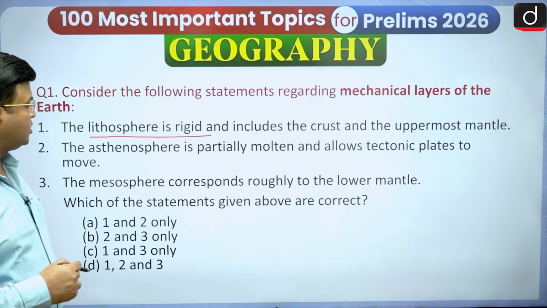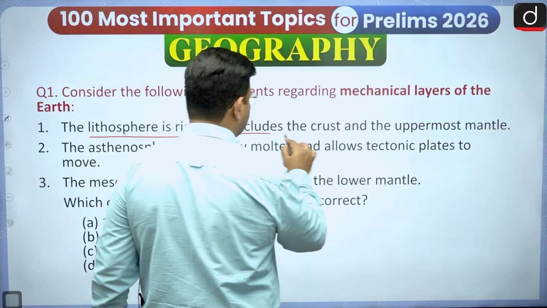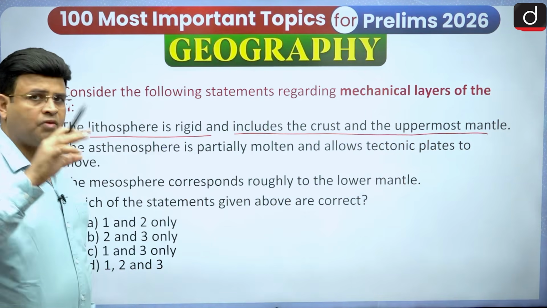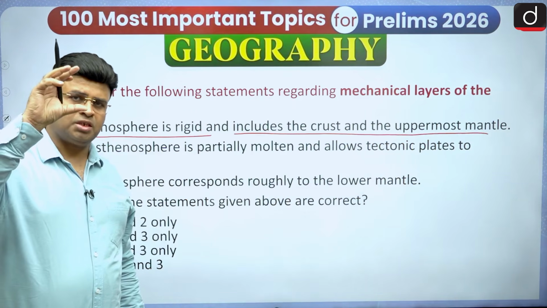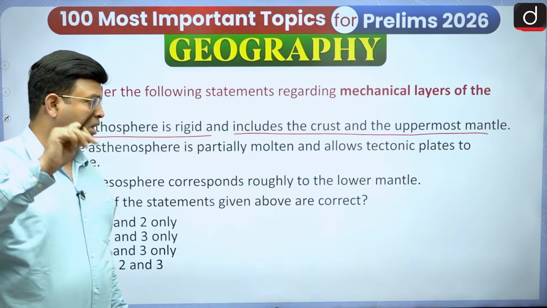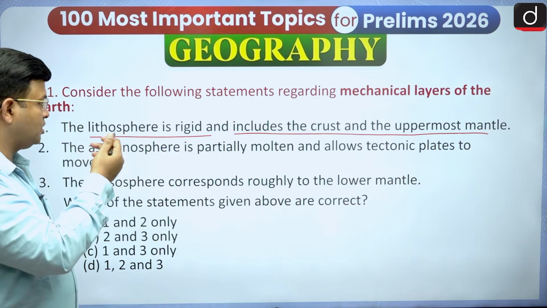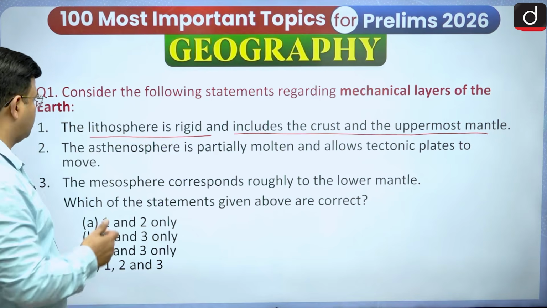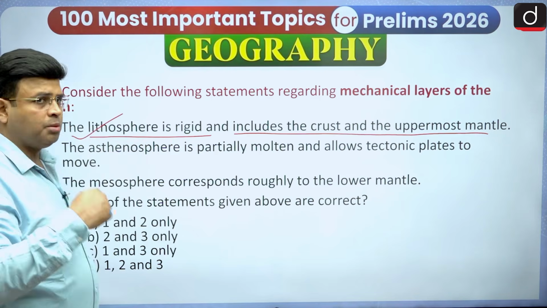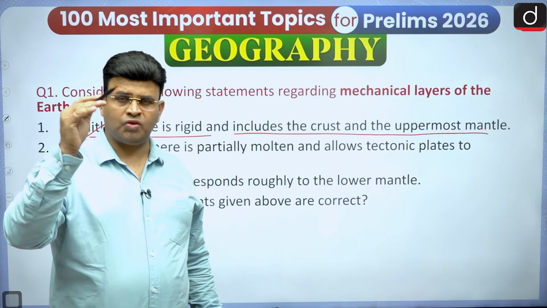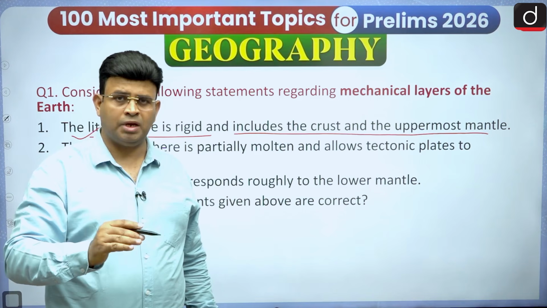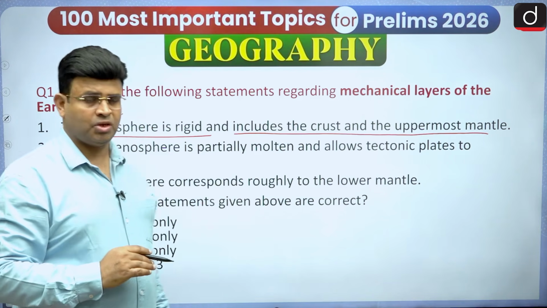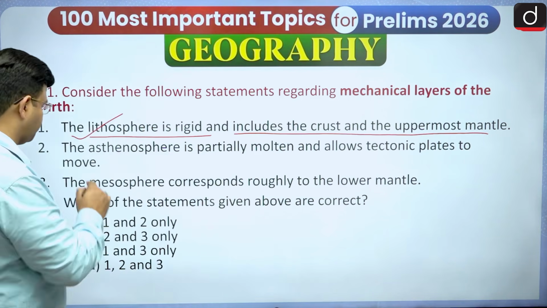So the lithosphere is rigid, and it includes the crust and the uppermost mantle. The lithosphere is made up of the upper crust and then the upper solid mantle. So here it is, talking about the same. It is rigid, and it includes the crust and the uppermost mantle. So you know the mechanical layers: lithosphere, asthenosphere, mesosphere, and there is an outer core and inner core. This is the division of the mechanical layers.